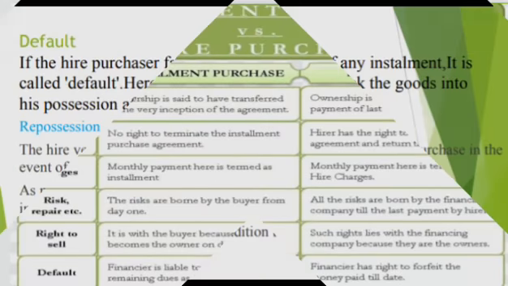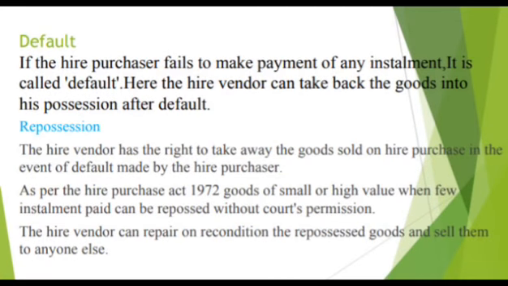Next, we are going to see about default. Default is nothing but if the hire purchaser fails to make payment of any installment, it is called default. Here, the hire vendor can take back the goods into his possession after default. Then what is repossession?